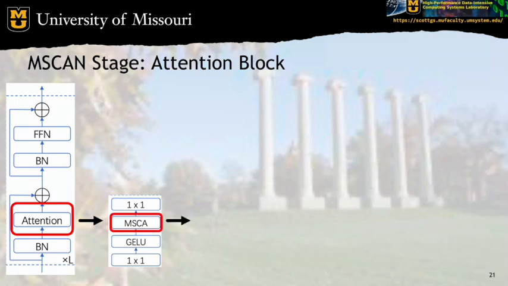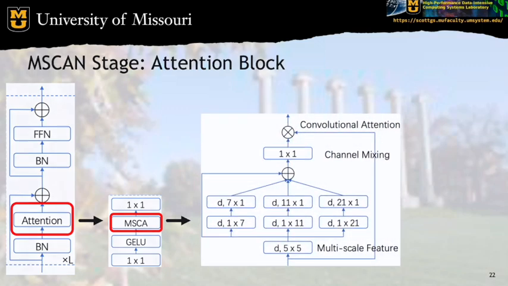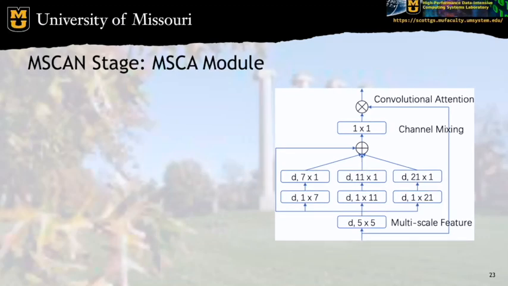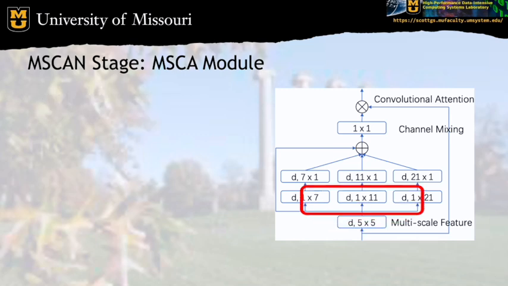Again, let's look at the piece that's unfamiliar to us, which is the multi-scale convolutional attention module. Here's what it looks like. So there are a couple moving parts here, so let's talk about each one. First, there is a 5x5 depth-wise convolution. The 5x5 kernel is used to capture more local information and local relationships, as opposed to the larger kernel sizes that we're going to see further down the pipeline.